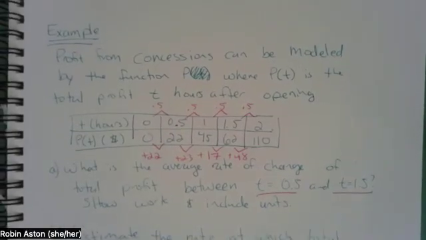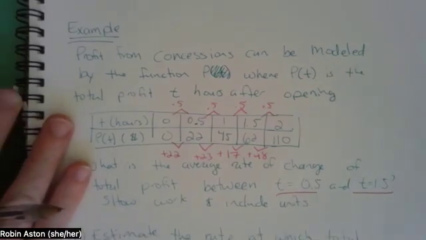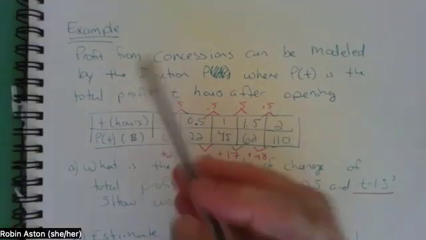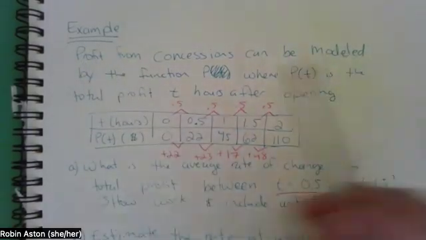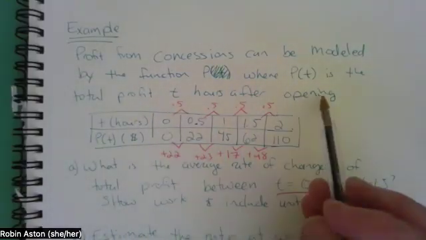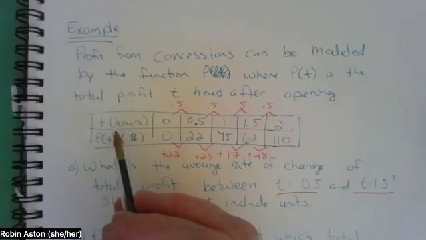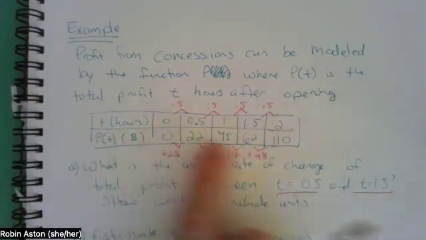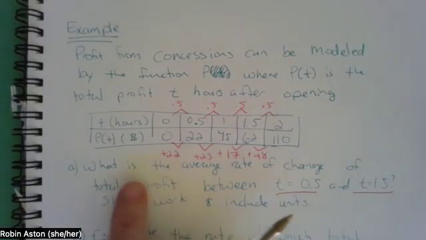Okay, there's just one more video just about average rate of change because it seems like something that people could use a little more help on. So here I have an example. It says profit from concessions can be modeled by the function P, where P of T is the total profit T hours after opening. So here's my T hours, and I have this in here, and you can see where I've actually already labeled the change in here because I know it's going to be helpful.